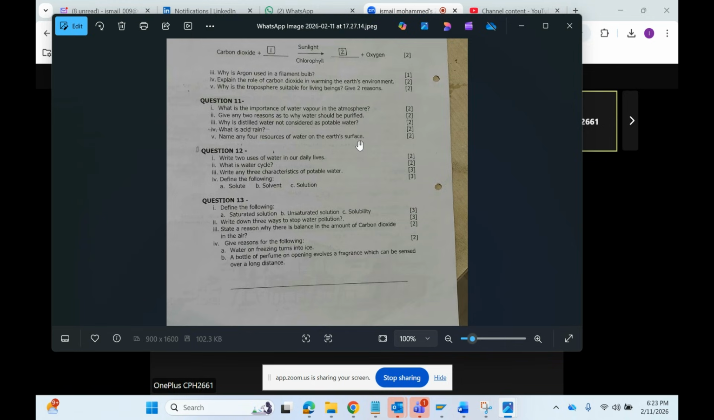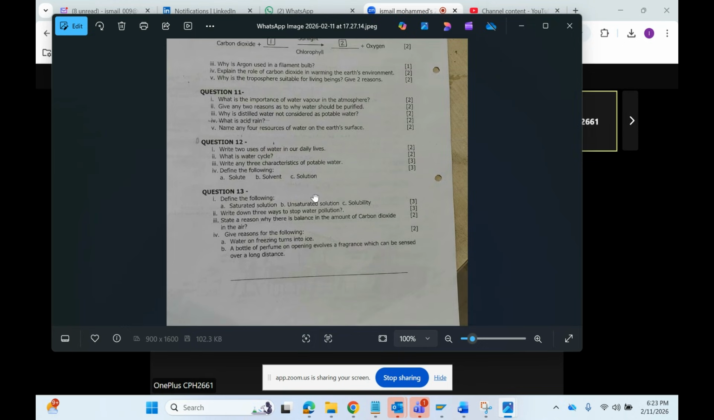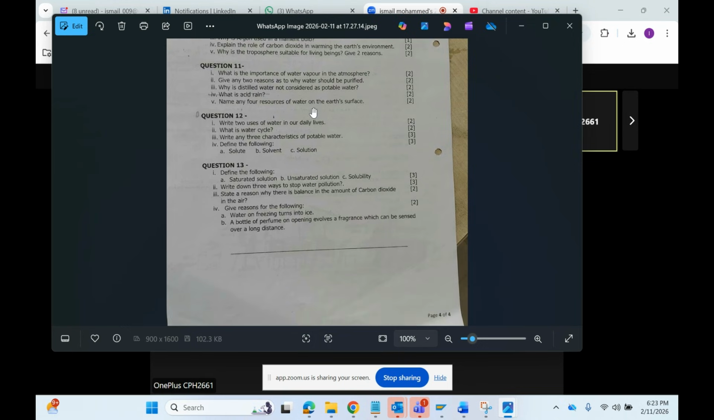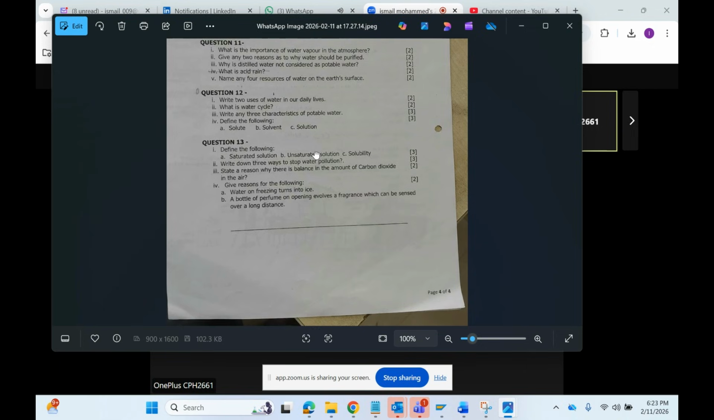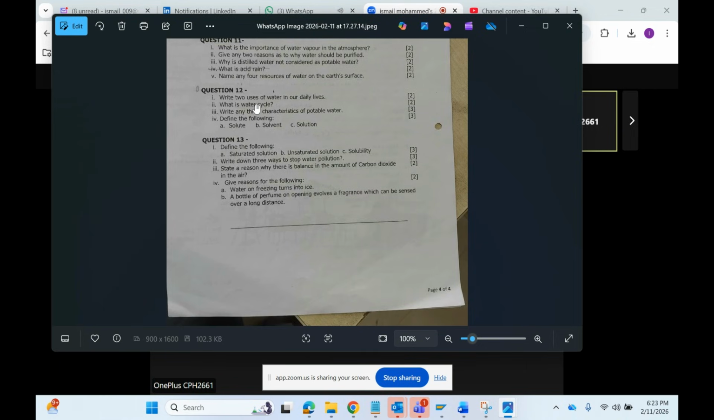Name any sources of water on Earth's surface. Snow and frost, that is solid. Then you have rivers, lakes, seas and oceans. These are the sources of water. Apart from this, there are wells and spring waters. Bore water means well water.